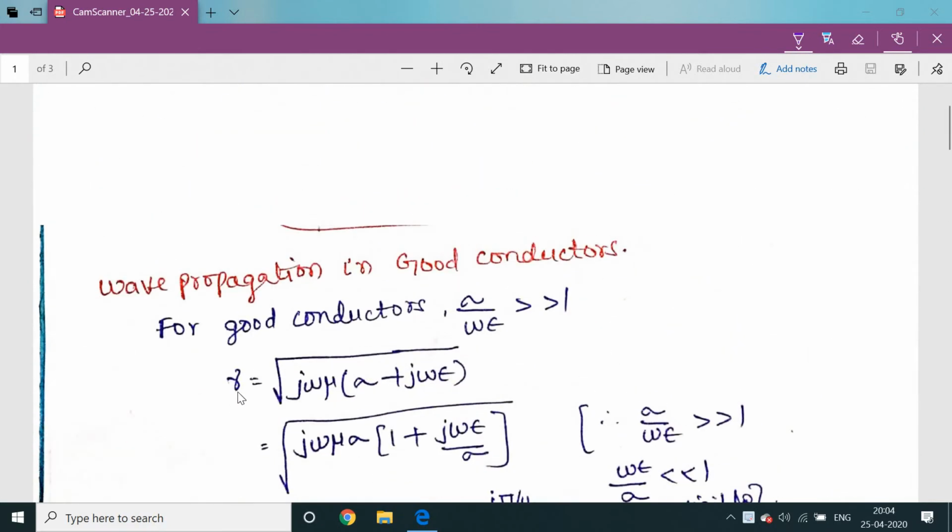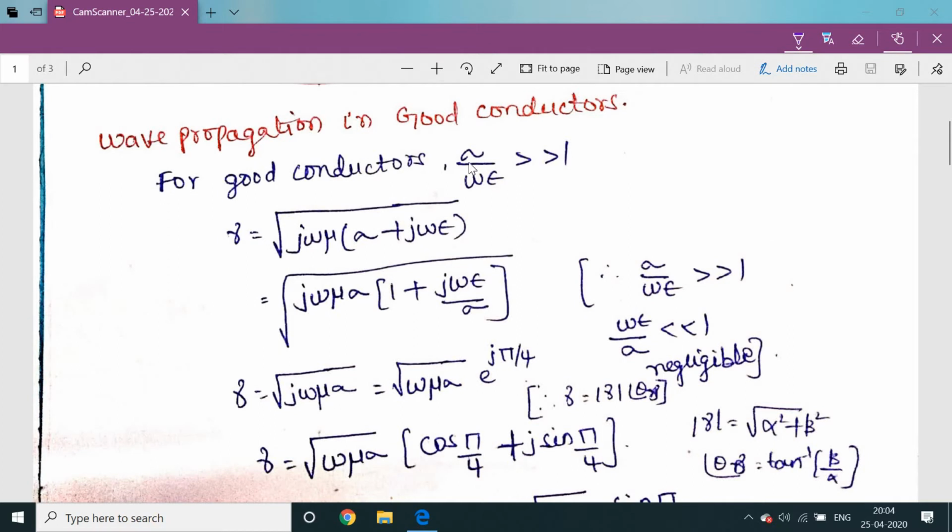We know the formula for gamma is the square root of j omega mu into (sigma plus j omega epsilon). If you take sigma common, we get the square root of j omega mu sigma into (1 plus j omega epsilon by sigma).